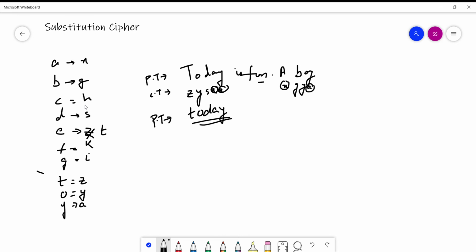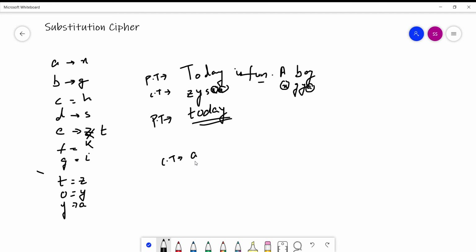One method is that he will use a brute force attack, or exhaustive key search attack. So what is that attack? Let's say there is an alphabet A in the ciphertext. We are talking about the ciphertext which Oscar got.